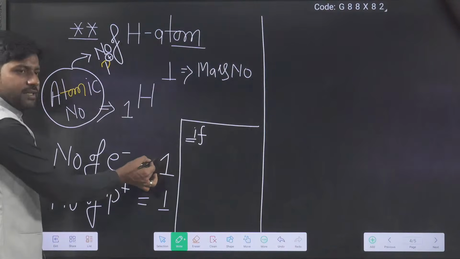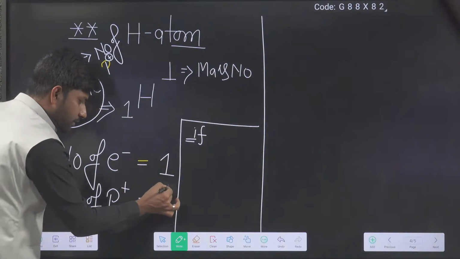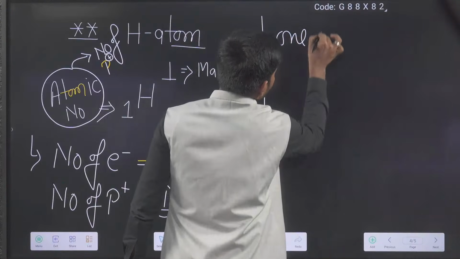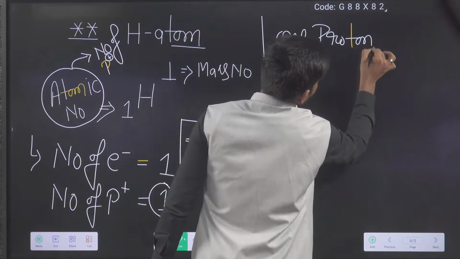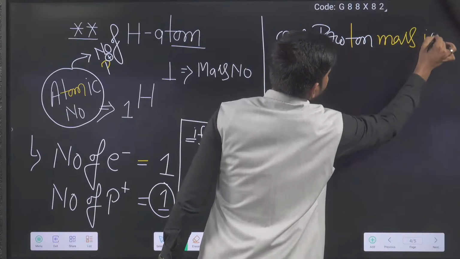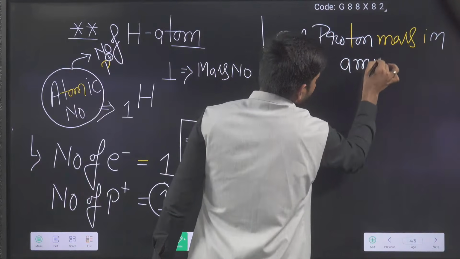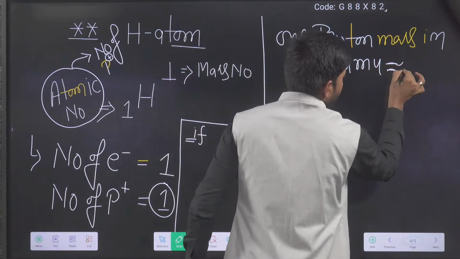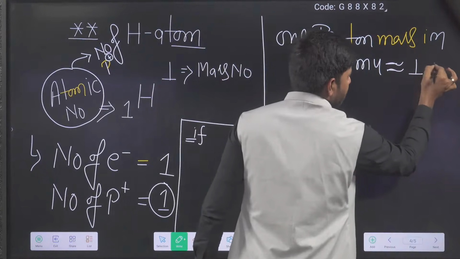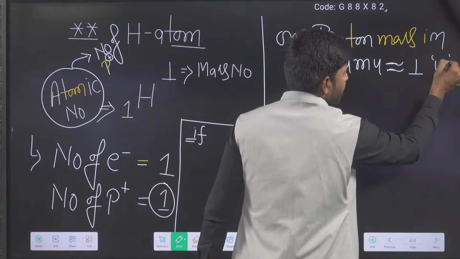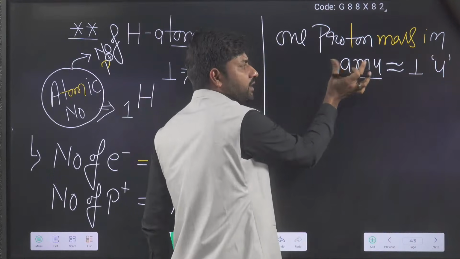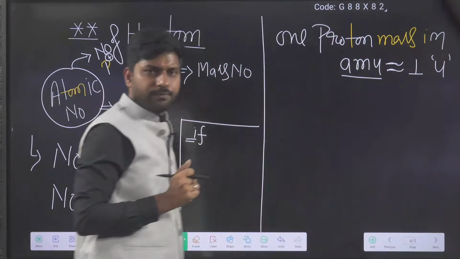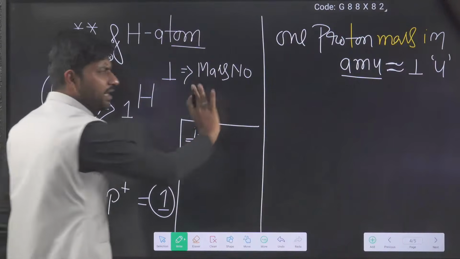So the electron mass is negligible, and the proton mass is what? How many protons are there? 1. And one proton mass in AMU, atomic mass unit, is nearly 1. It is nearly 1 AMU or 1 U. U means unified mass, AMU means atomic mass unit. Atomic mass unit is now known as U, unified mass. Just a name change happened and everything is the same.